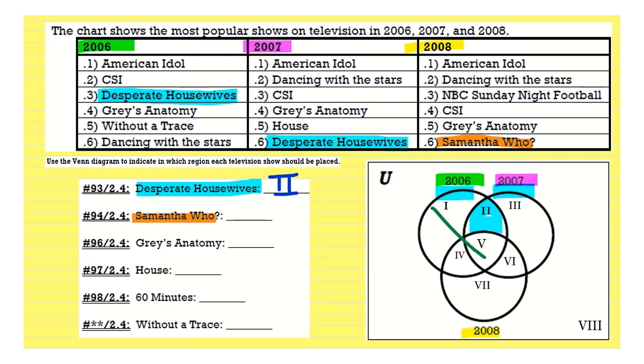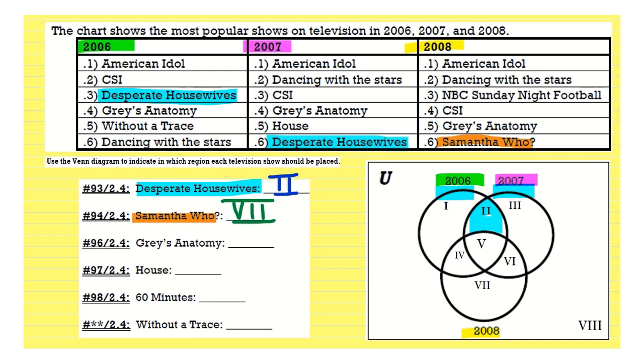So we would not consider 2006, not consider 2007, only the area that's designated as 2008 alone. So Samantha Who fits in region 7. And let's go ahead and get rid of our X's there.